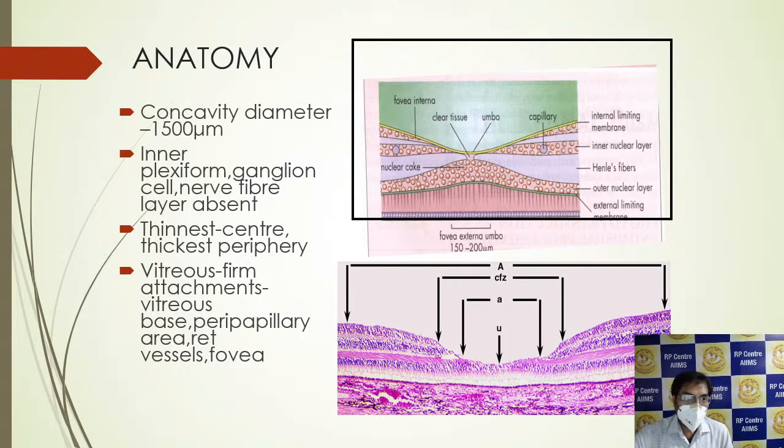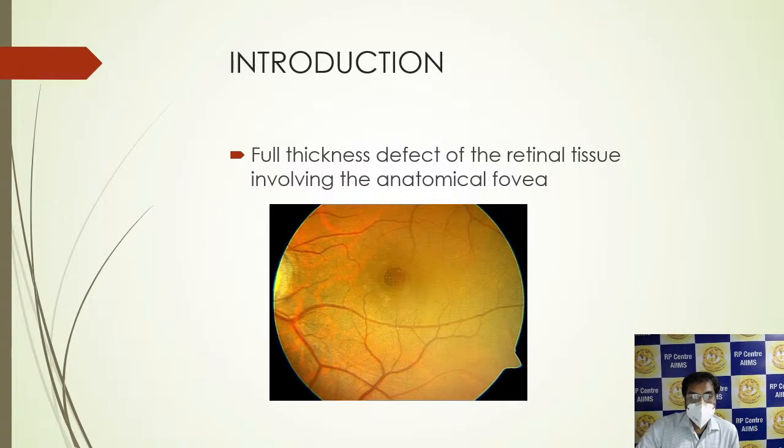The little anatomy of the fovea: the diameter of the fovea is around 1500 micrometer. The layers absent at the fovea are the inner plexiform layer, ganglion cell layer, and the nerve fiber layer. The vitreous is attached firmly at the vitreous base, peripapillary, and the retinal vessels at the fovea. A macular hole is defined as a full thickness defect of the retinal tissue involving the anatomical fovea.